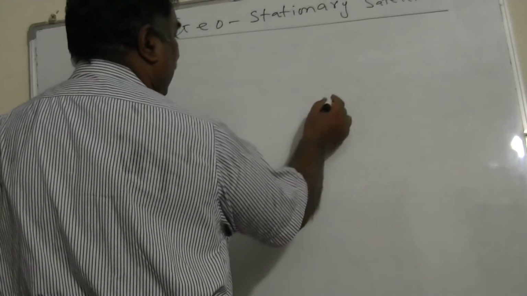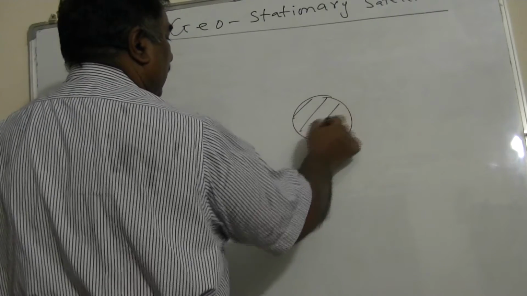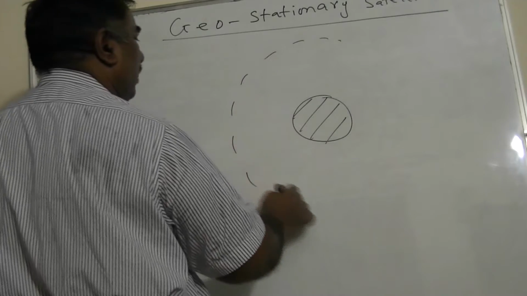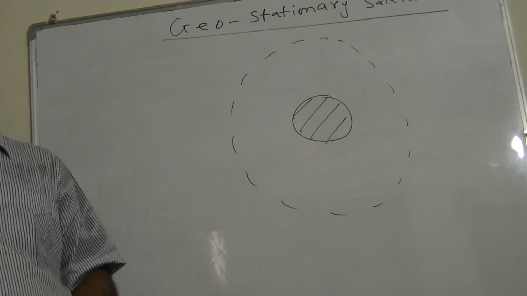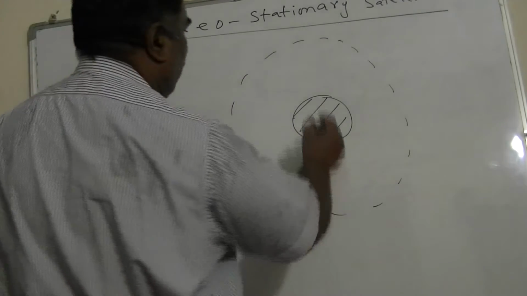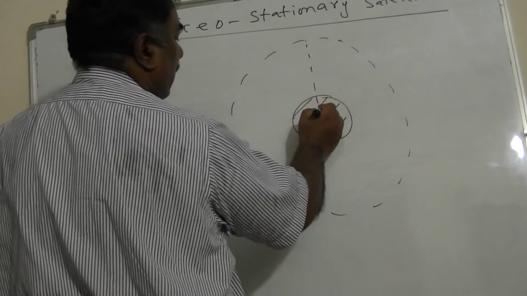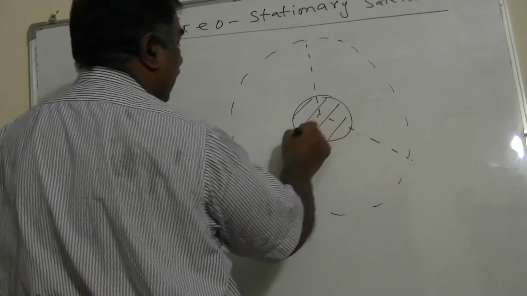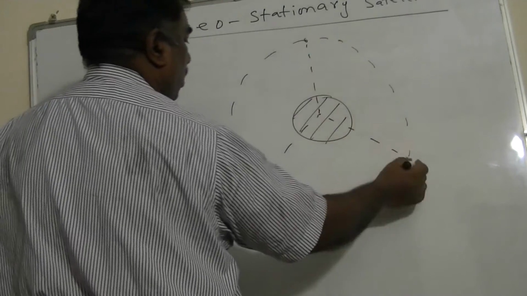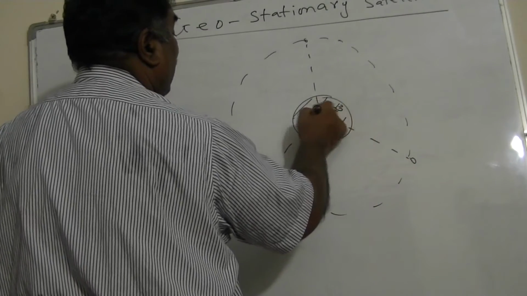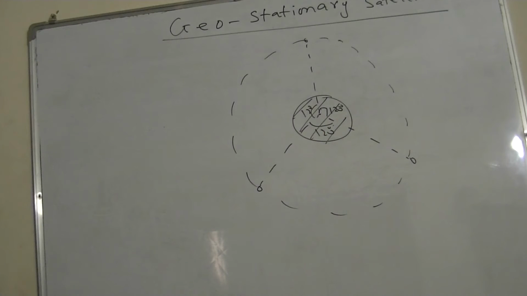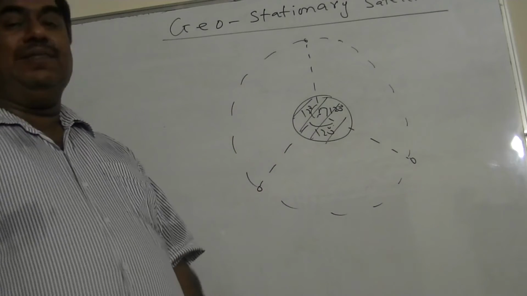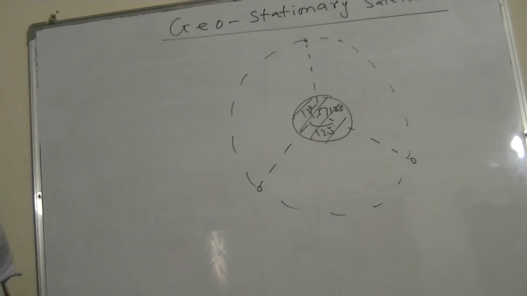Only 3 satellites. If this is Earth, now all the geostationary satellites are fixed in one orbit. They do not collide because they are moving with the same speed. Suppose any country has 3 satellites separated at 120 degrees each, they are enough to cover even every inch of the Earth. So only 3 satellites separated at 120 degrees are enough to cover the entire world.